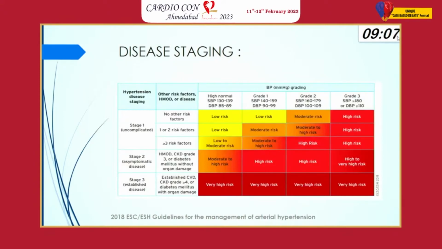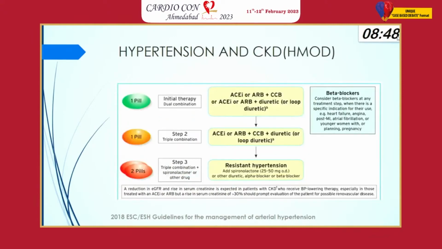Also, we now understand that it is not only the grading of the hypertension; you have to classify the patients into low risk, moderate risk, high risk, or very high risk, depending upon the other CV diseases the patient has, or the risk factors the patient has, or hypertension-related organ damage the patient has. Also, the treatment of hypertension has been streamlined depending upon various subgroups of patients, and more or less it is similar.